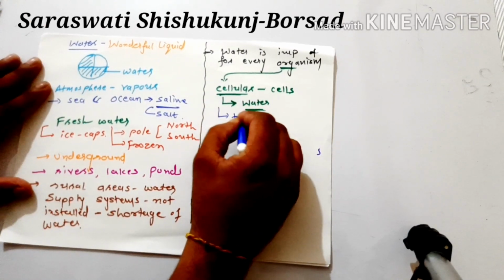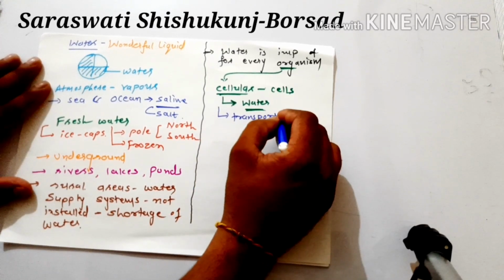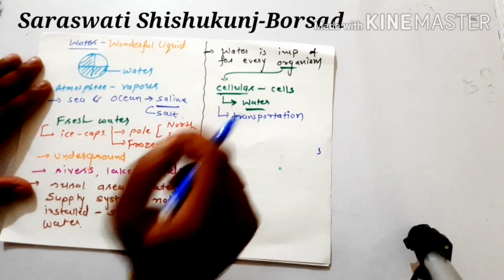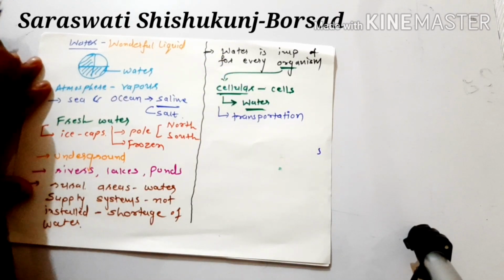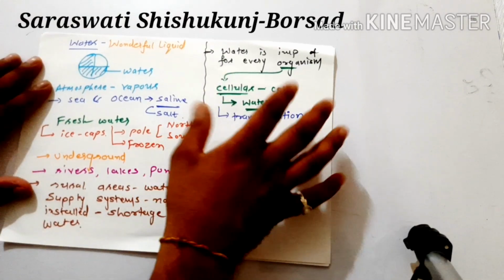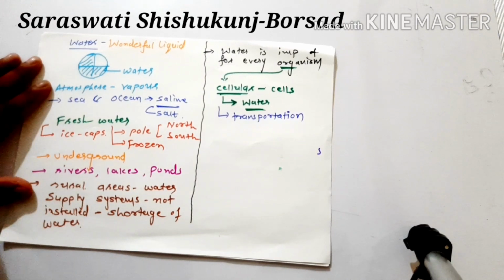So we can say that for the transportation of different nutrients, a medium of water is very necessary. Due to all these cellular processes and transportation, water is very necessary.